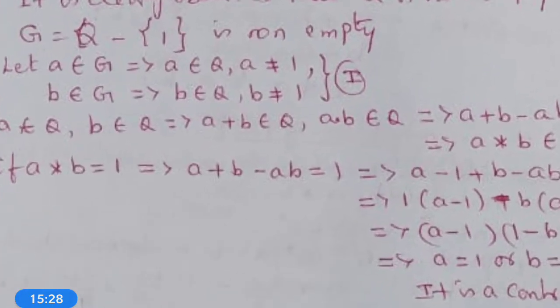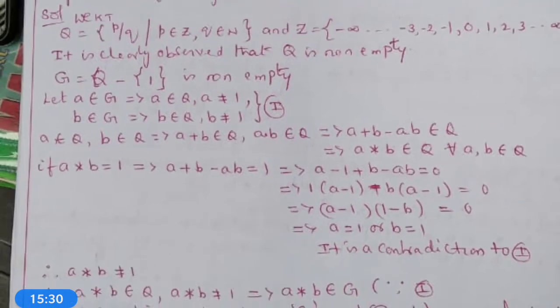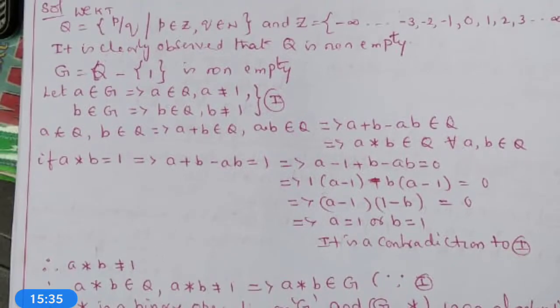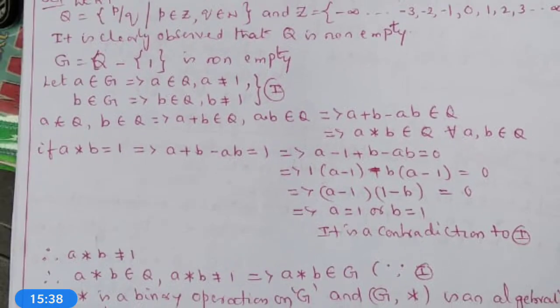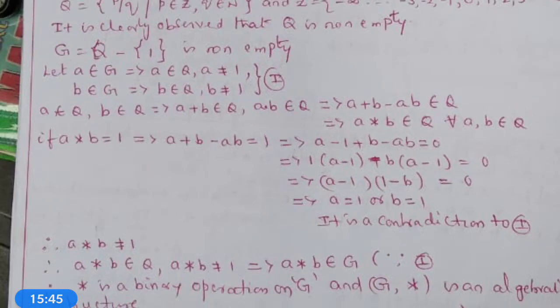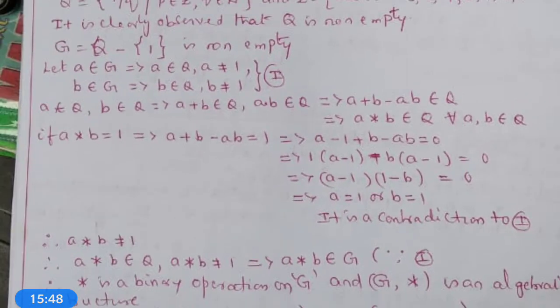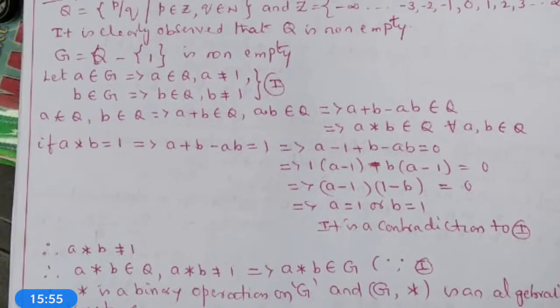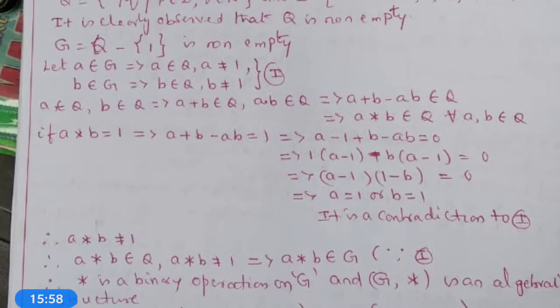Now, let A belong to Q, B belong to Q; A plus B also belongs to Q. The sum of two rational numbers is a rational number. The product of two rational numbers is also a rational number. Therefore, A plus B belongs to Q and AB belongs to Q. This implies A plus B minus AB also belongs to Q. This implies A star B belongs to Q for all A, B belonging to Q. That is, A plus B minus AB belongs to Q. Therefore, A star B belongs to Q.